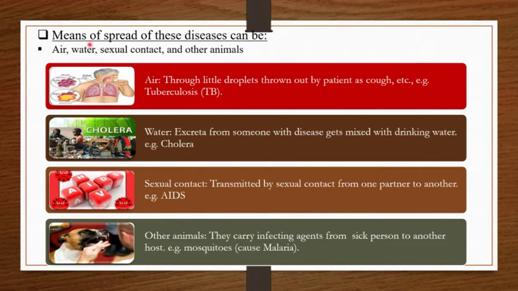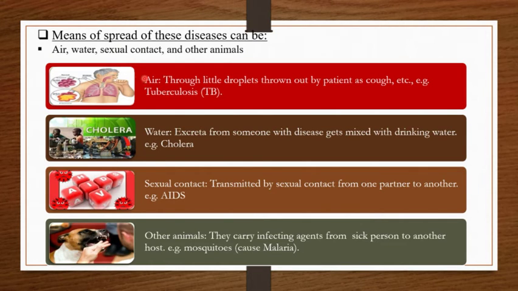Now we are going to see the mediums through which these diseases are spread. They can be air, water, sexual contact, and other animals. The diseases which are spread by these mediums are known as communicable diseases, and the communicable diseases which are spread by the medium of air and water are airborne disease and waterborne disease respectively. But by which ways these mediums spread disease from one person to another, that we are going to see here.